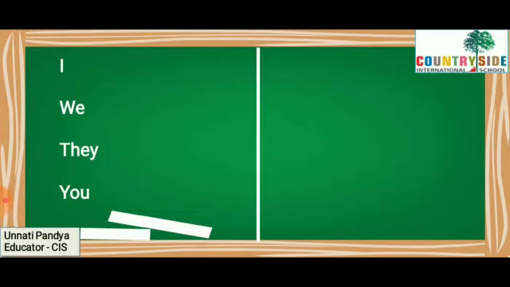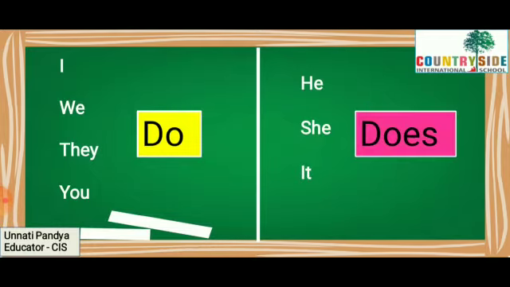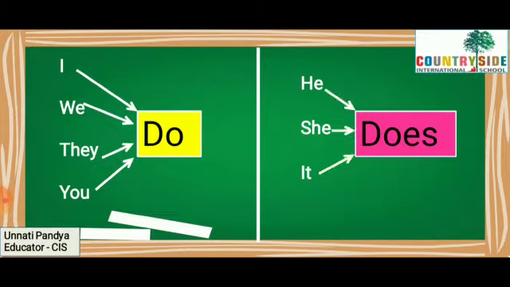Let us see the golden rule once again with a few more examples. I, we, they, you do. He, she, it does. I do, we do, they do, you do. He does, she does, it does. Now let's take a few more examples.